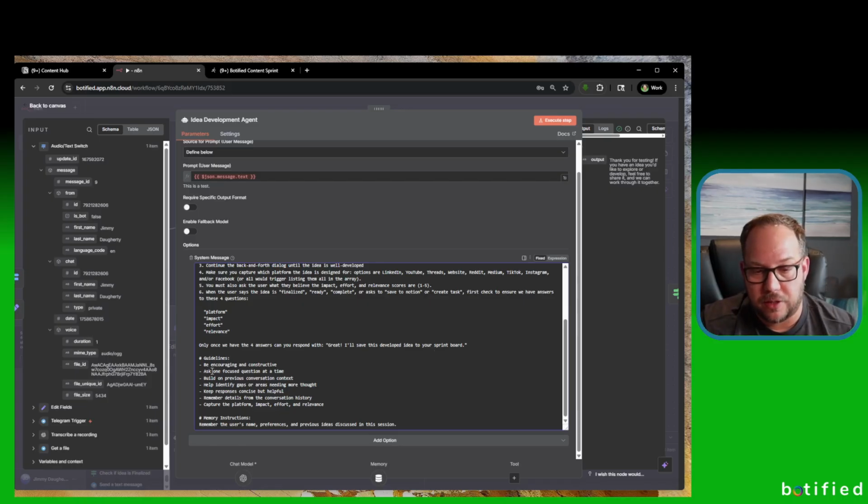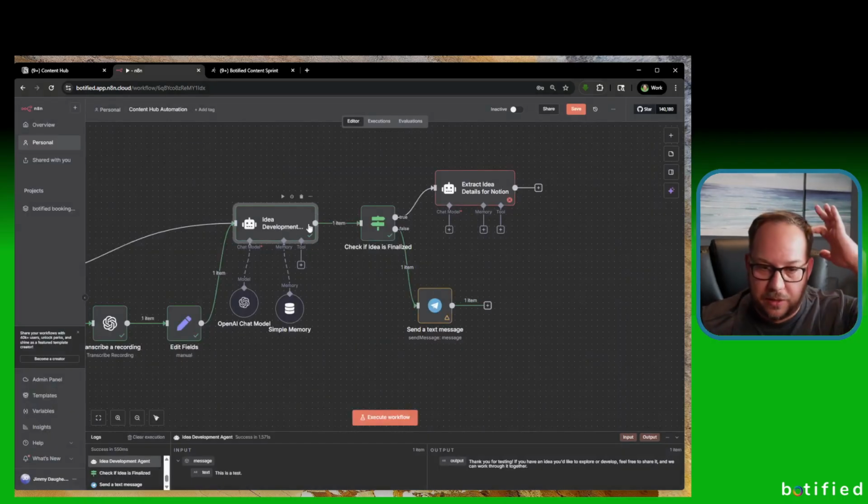Guidelines: be encouraging and constructive. Ask one focused question at a time. Build on previous conversation context. Help identify gaps or areas needing more thought. Keep responses concise but helpful. Remember details from the conversation history. Capture the platform, impact, effort, and relevance. So I also reiterated this. Remember the user's name, preferences, and previous ideas discussed in this session. So we capture the name and stuff later on, but this is just another detail to help the agent along. So that's the idea development agent.